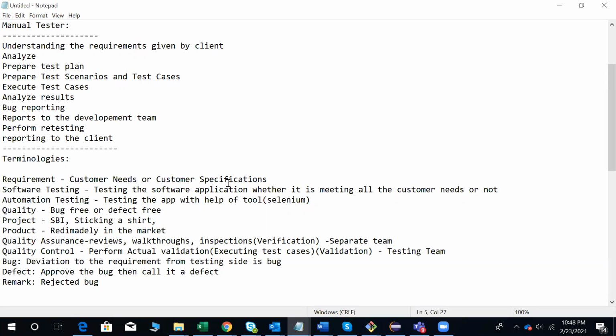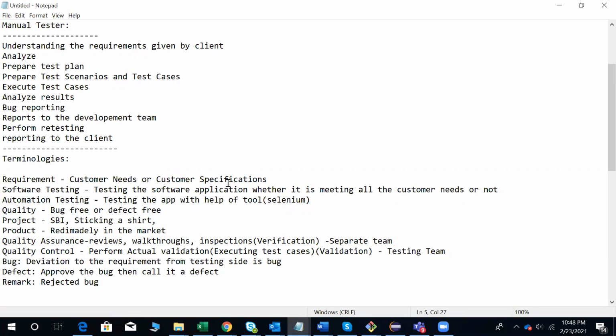Product and project. When a person gives the requirements and we develop for him, that is a project. Or when we buy something ready-made in the market, those all come under products. Zoom is a product, Microsoft Office is a product, Skype is a product. Some company developed them and released them into the market. Whoever wants it can buy and use it.